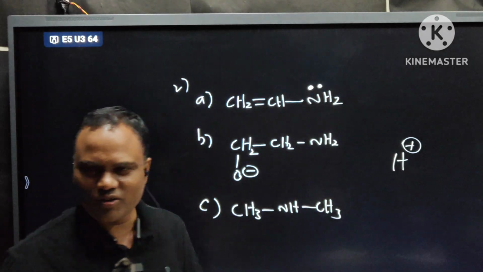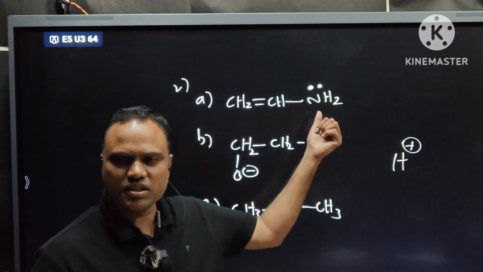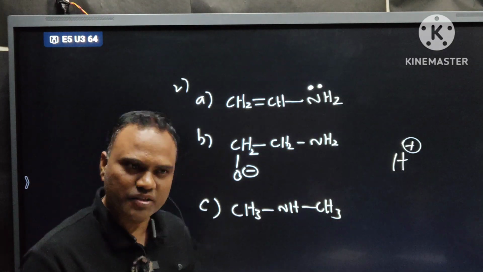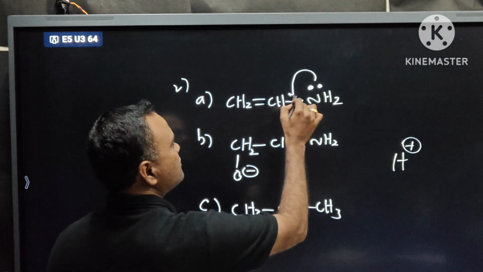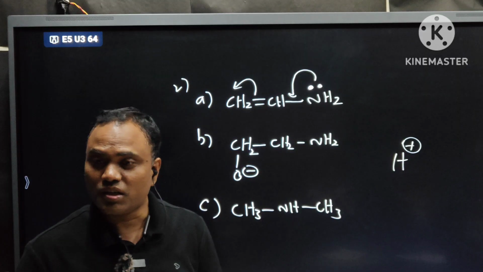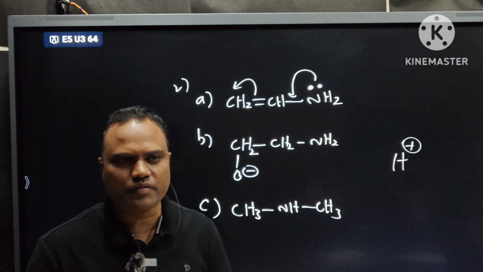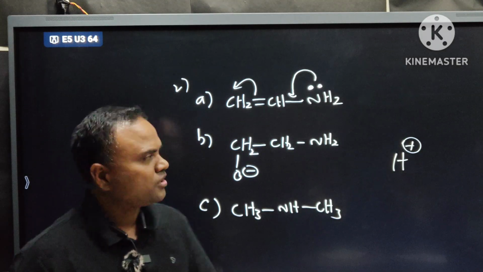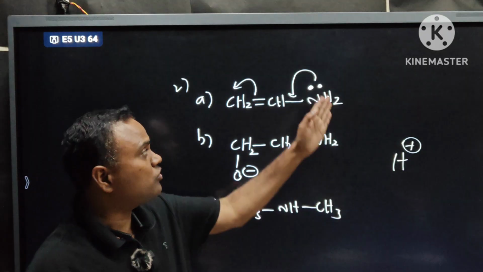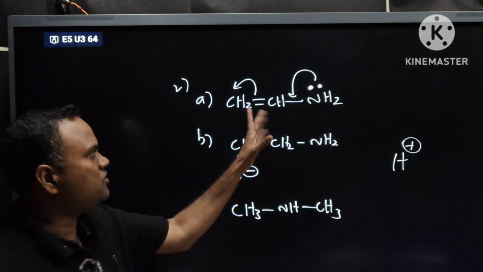See this. Everyone knows the structural requirement for resonance. If a double bond is present adjacent to an atom and that atom contains a lone pair, then resonance is present. This lone pair participates in resonance. Here the lone pair is not available for donation. It is busy in resonance. Then how does nitrogen donate its pair of electrons? Clear? This is least. Why? Nitrogen lone pair is participating in the resonance. Least basic.